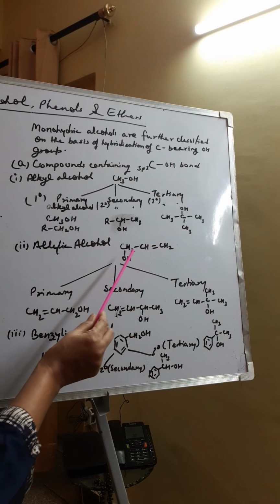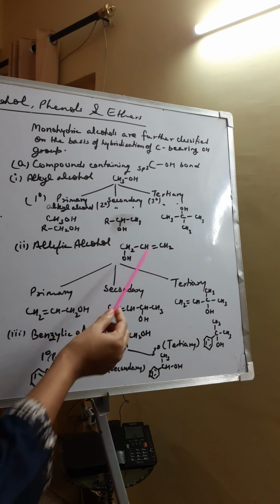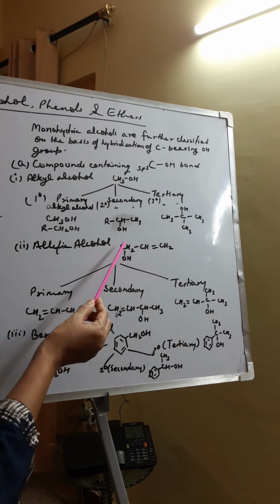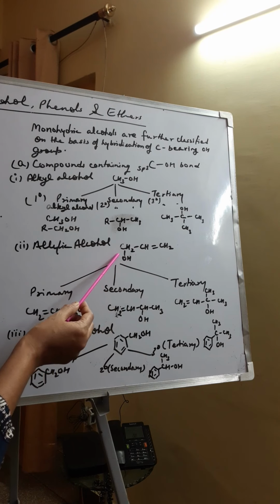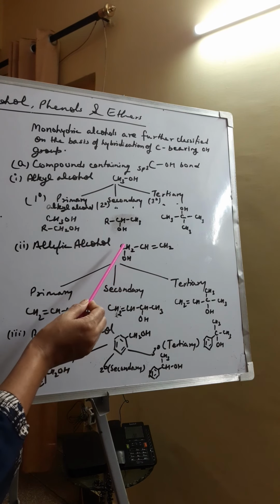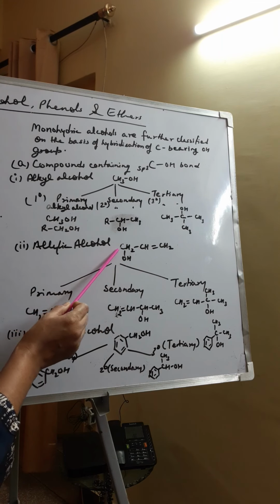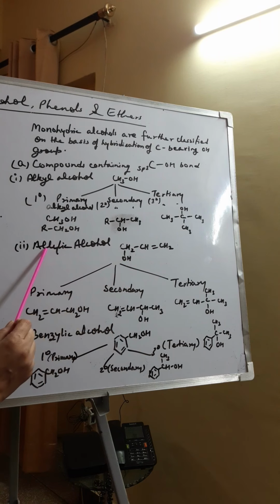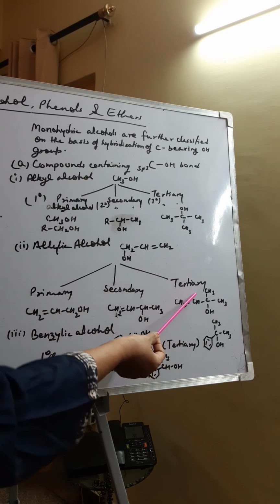Allylic carbon is a carbon which is next to a carbon-carbon double bond. Carbon-carbon double bond से लगा हुआ कोई कार्बन अगर सिंगल बॉन्ड से कनेक्टेड है, तो उस कार्बन को हम क्या कहेंगे? Allylic carbon. So when OH is present on the sp3 hybridized carbon of an allylic, then it is called allylic alcohol. It is further classified into 3 types: primary, secondary and tertiary allylic alcohol.